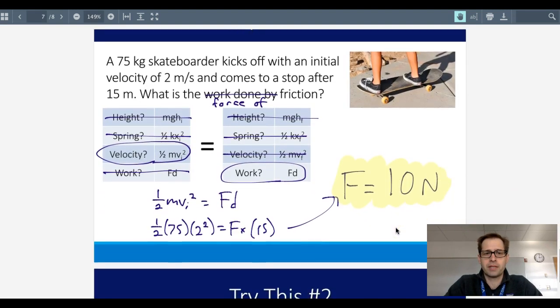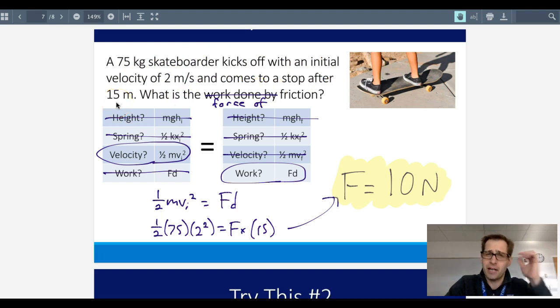So, for example, let's say we have a 75 kilogram skateboarder and they're kicking off. They have an initial velocity of 2 meters per second. They come to a stop after 15 meters. In your mind, I want you to imagine that skateboarder moving across the sidewalk, and they have an initial velocity, and then they're coming to a stop. What's causing them to stop? It must be some work done by friction.